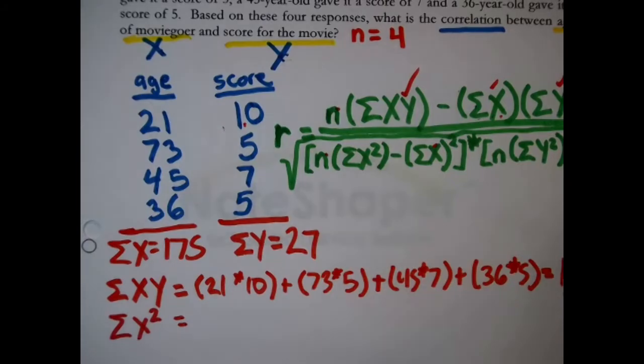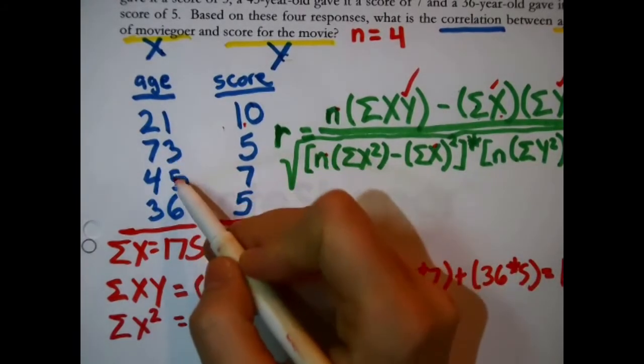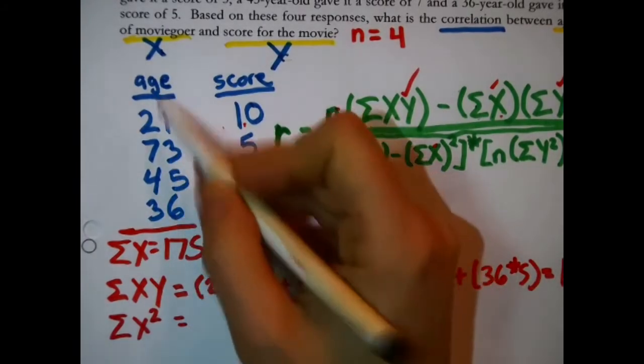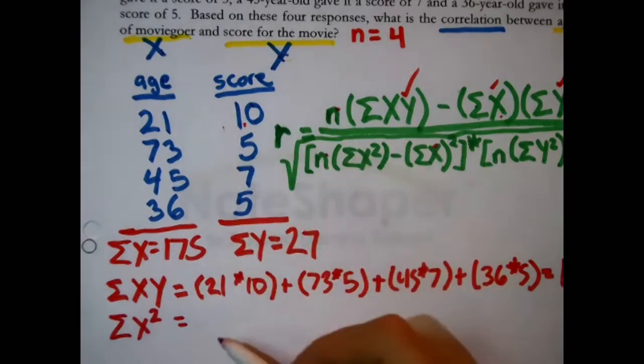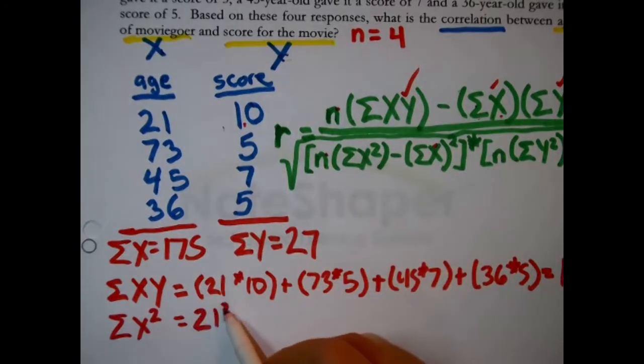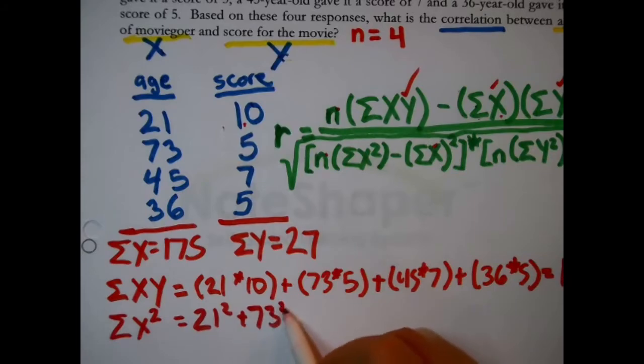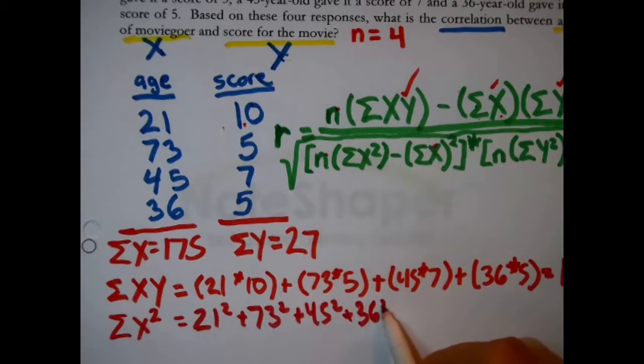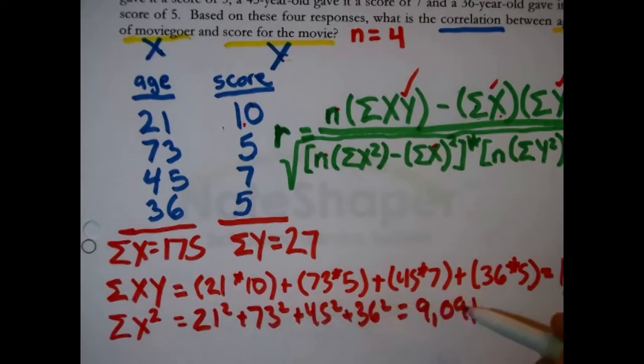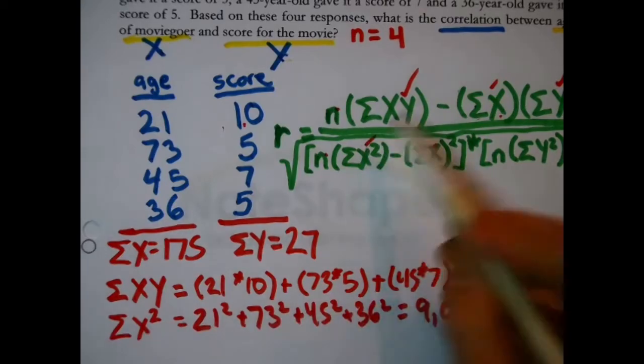What is that? That's where you square each one of the ages. Remember, they're the x's, and then you add them up. So, for instance, I would want to say 21 squared plus 73 squared plus 45 squared plus 36 squared. All right, I did that and I got 9,091. That's just that result. Okay, good. That goes there.